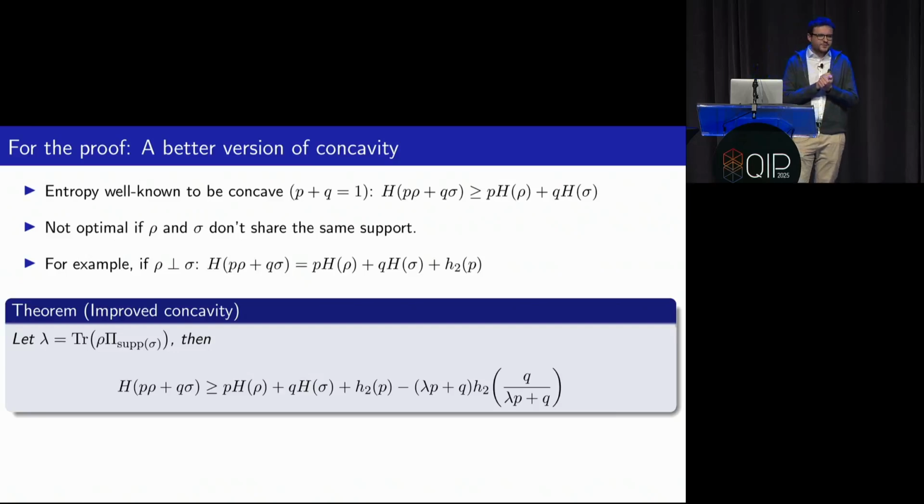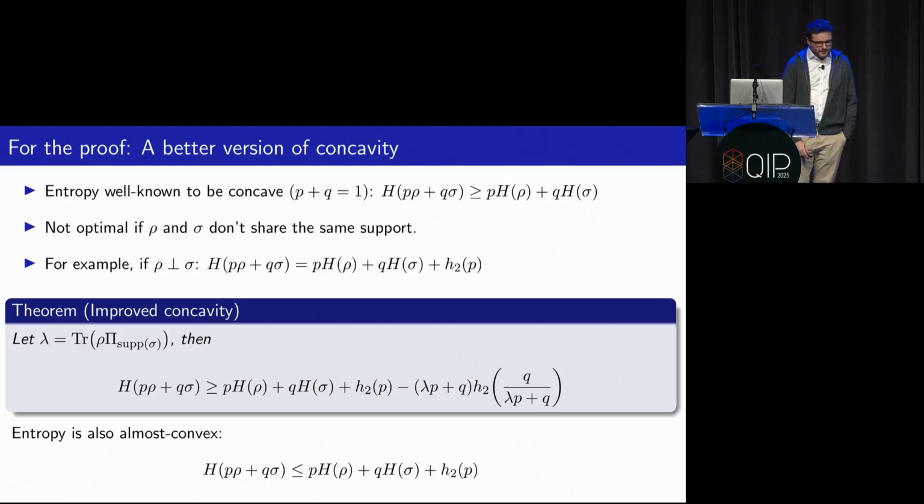So if we define lambda to be the trace of rho on the support of sigma, then we can prove this inequality, where again on the left-hand side we have the entropy of the convex combination. On the right-hand side we have the convex combination of entropies plus the binary entropy and minus some term which depends on lambda. And this minus term ends up working out in such a way that, for example, if lambda is 0, so if you go back to this case where rho and sigma are orthogonal, then this term will drop. So you get back this exact decomposition I wrote on the third bullet point. And conversely, if lambda happens to be 1, then it turns out that this additional term exactly cancels the H2 of p term. And so you get back normal concavity.